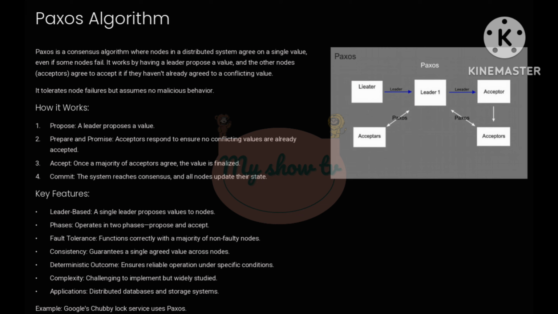Key features. Leader-based. A single leader coordinates the process, which simplifies decision-making. Phases. It operates in two main phases: propose and accept, ensuring reliability. Fault tolerance. Paxos tolerates failures as long as a majority of nodes remain operational. Consistency. It guarantees that all nodes agree on the same value, avoiding conflicts. Applications. It's widely used in distributed databases like Google's Chubby Lock service. While Paxos is reliable, it's also complex to implement, making it more suitable for environments where robustness is a priority.